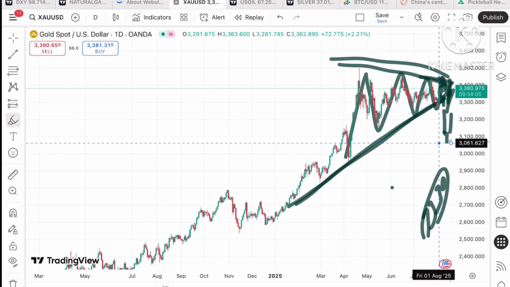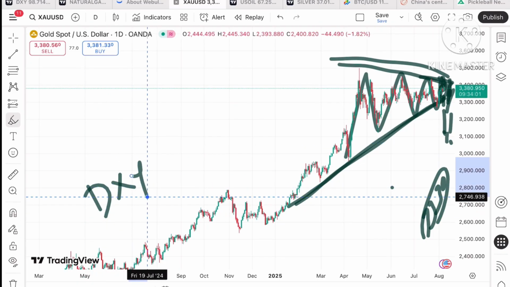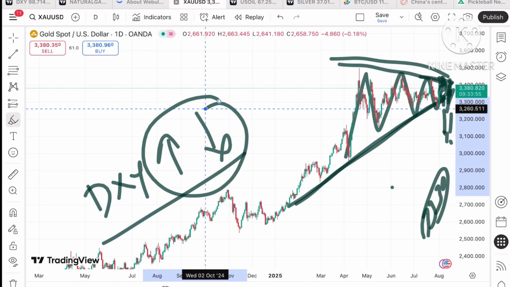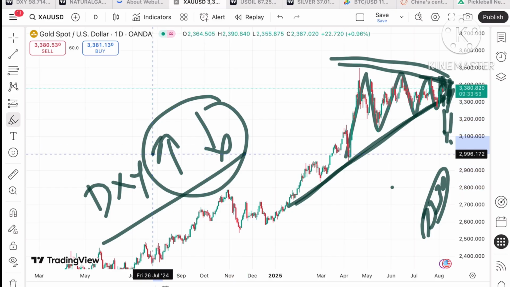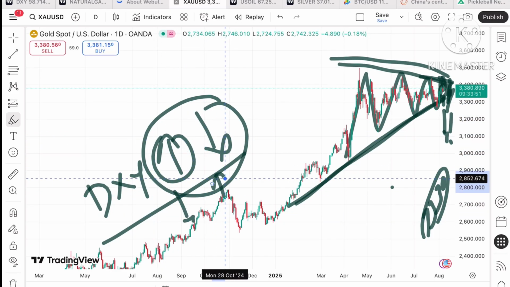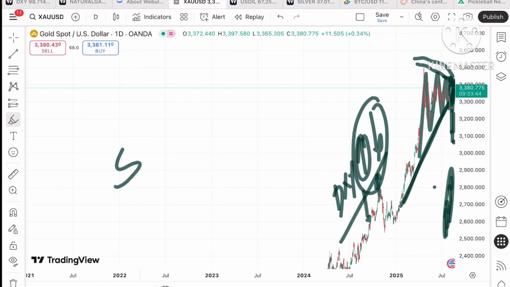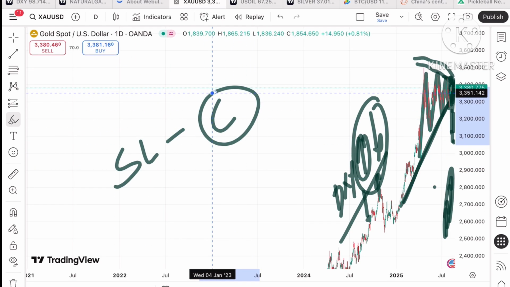Now understand that gold depends on a lot of factors. One of the factors is the dollar index. When the dollar index rises, we see the price of gold comes down and vice versa. That means if it starts going down, we see the gold price goes up. So the best thing you can do is, whenever you start your trade, put your SL so your capital will be safe.